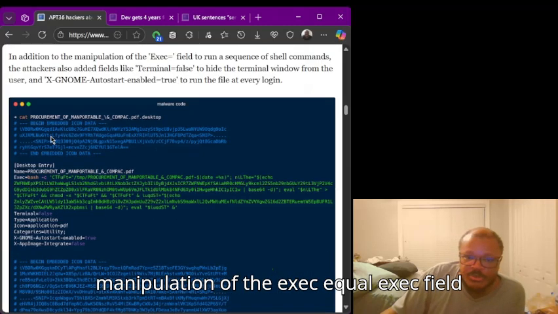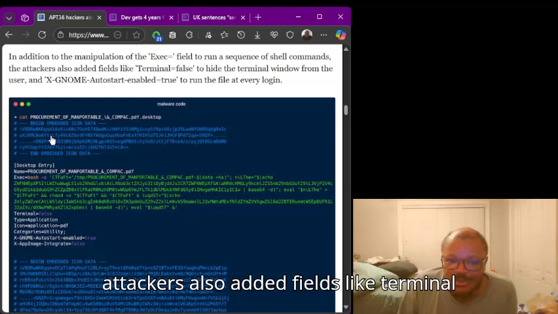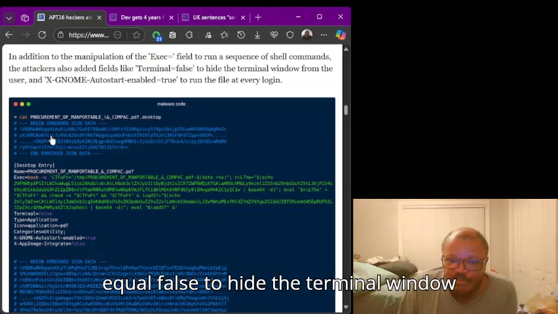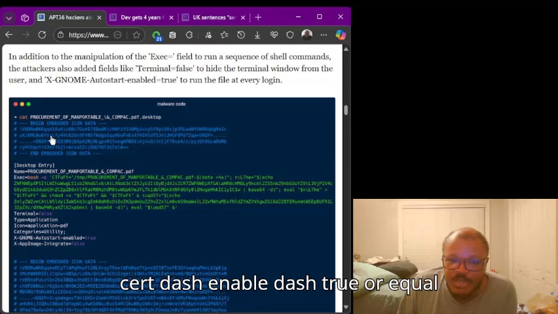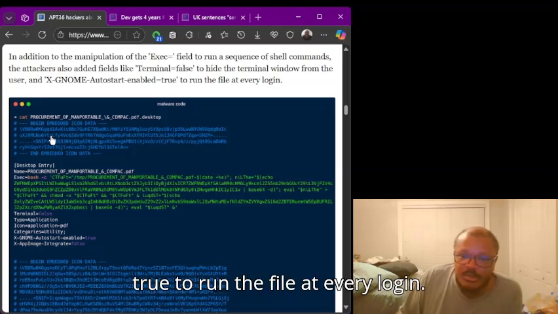In addition to the manipulation of the Exec field to run a sequence of shell commands, the attackers also added fields like Terminal=false to hide the terminal window from the user, and X-GNOME-Autostart-enabled=true to run the file at every login.